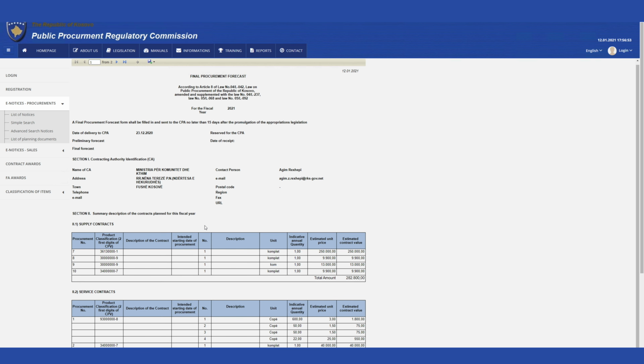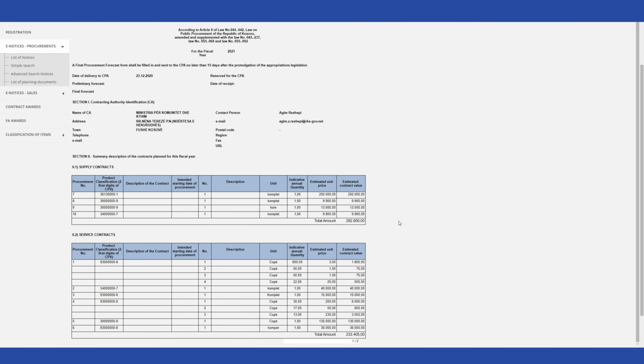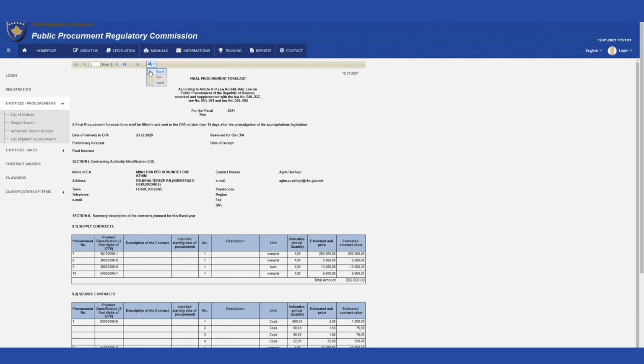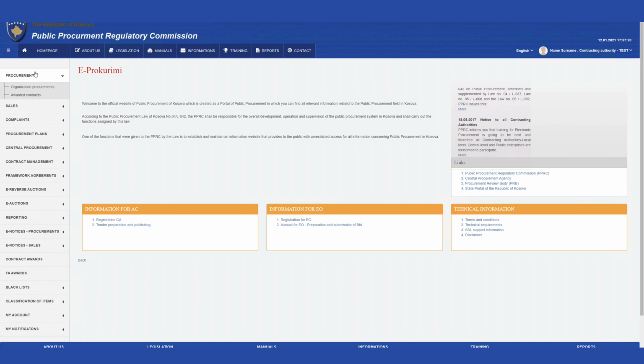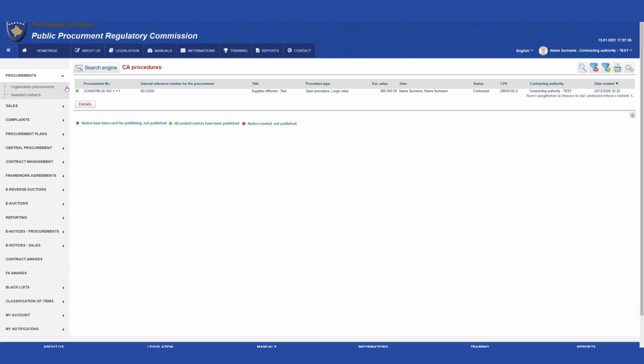One may also view the summary description of contracts planned for the fiscal year and the table of planned contracts. The annual contract plan can also be downloaded in Excel, PDF, or Word. Auditors can audit procurement procedures in the respective contracting authority by visiting the Procurement Procedures and then Contracting Authority Procedures submenu, which shows all procurement procedures of the contracting authority.